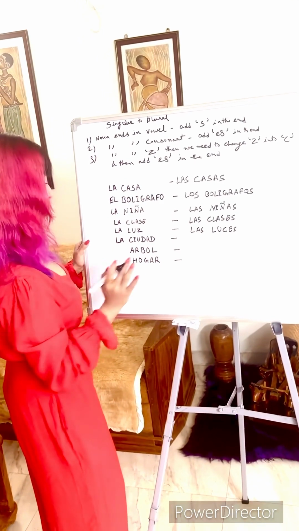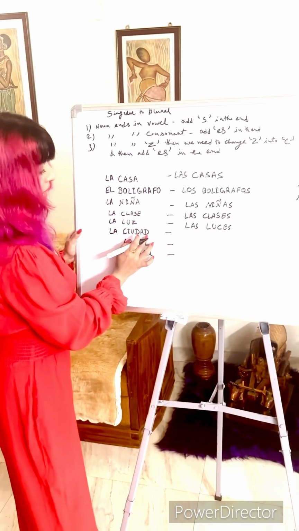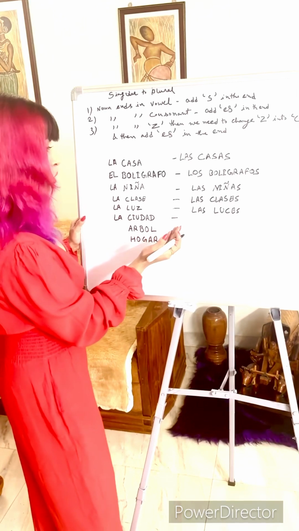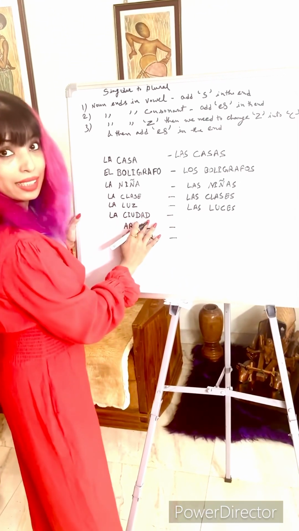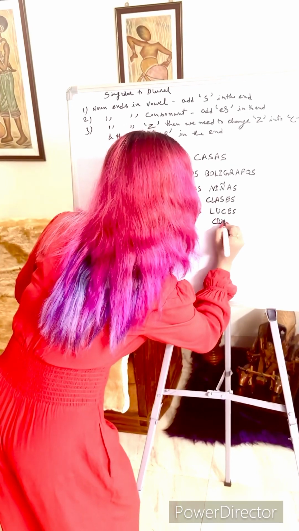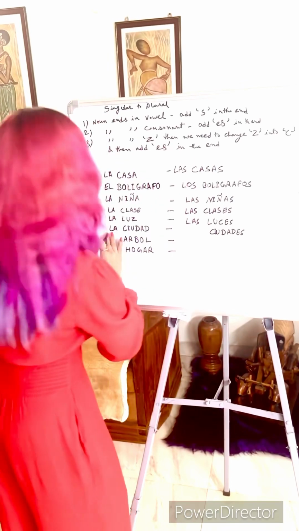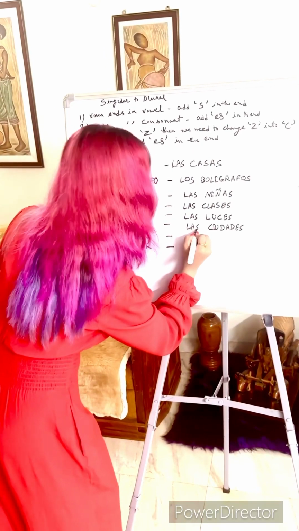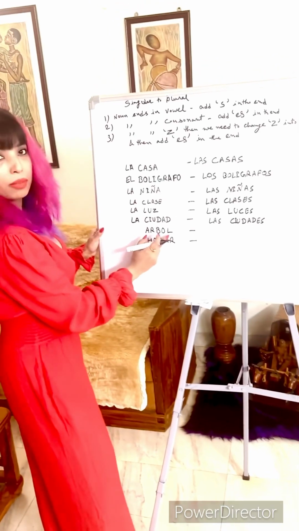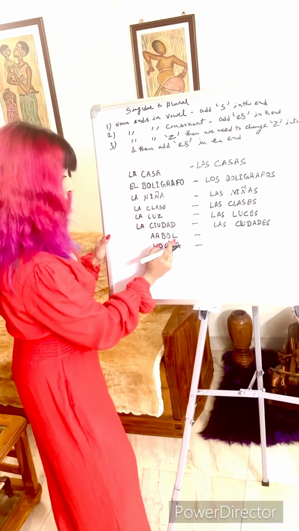Casa means house. So la ciudad, and this is a consonant ending. So how are we going to change it into its plural form? We need to add es in the end. So ciudades, and la becomes las. Ciudades.